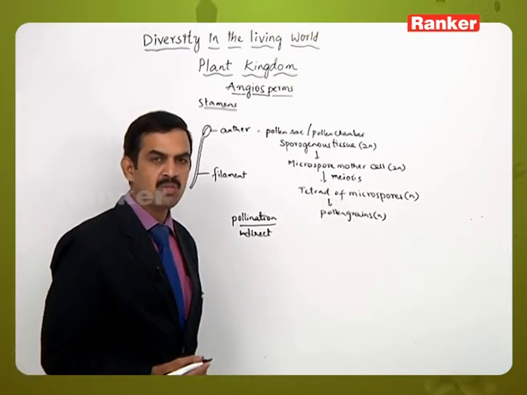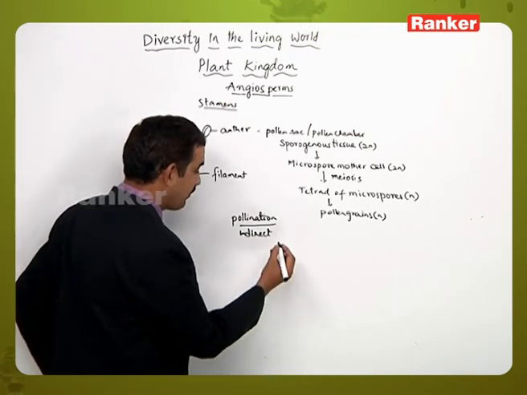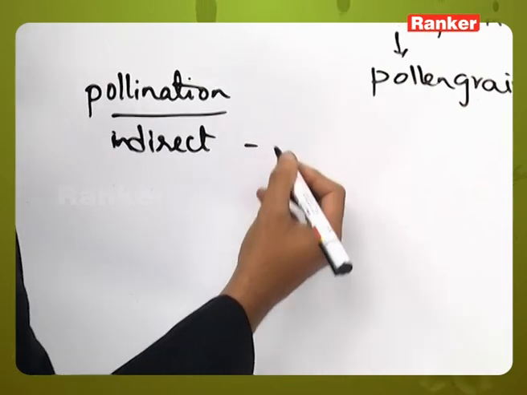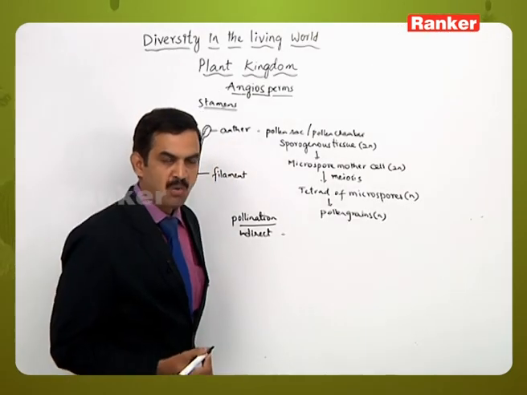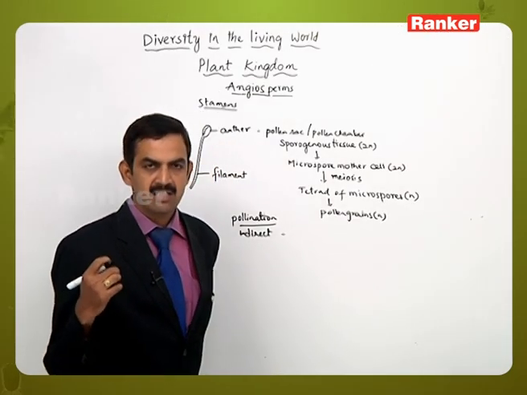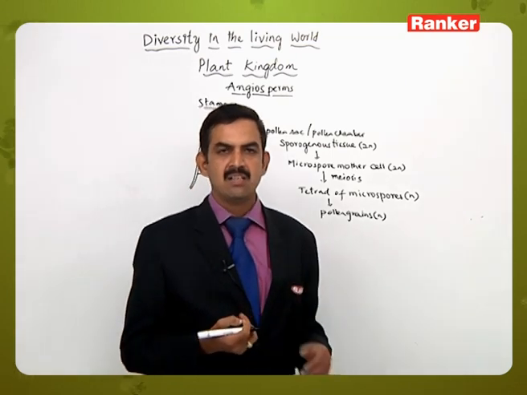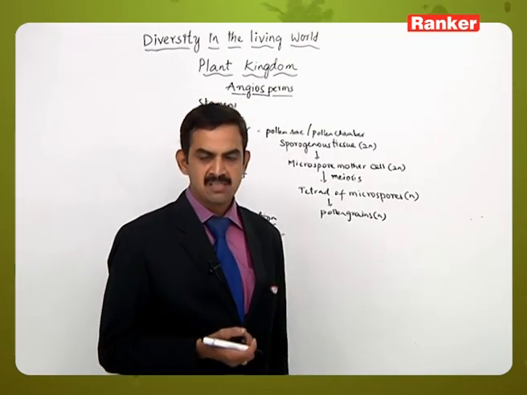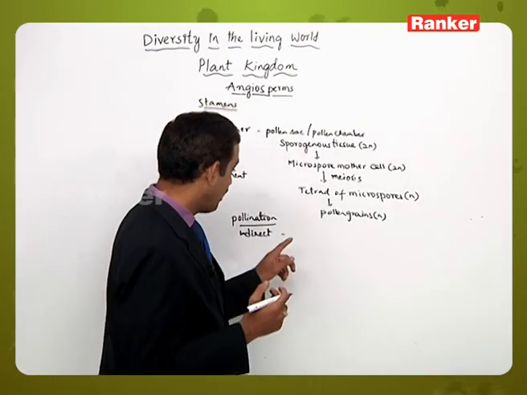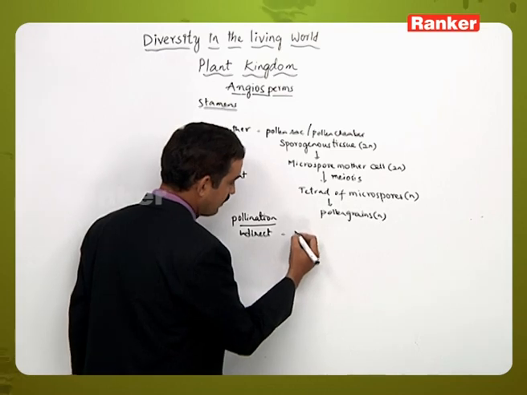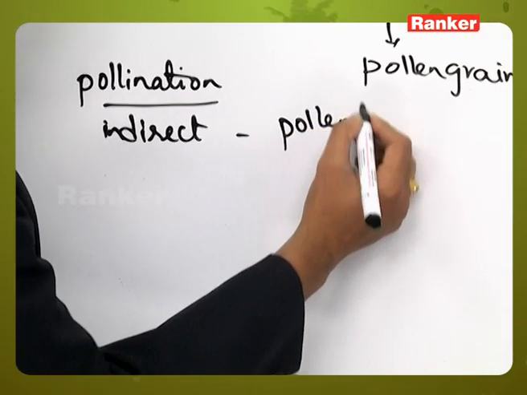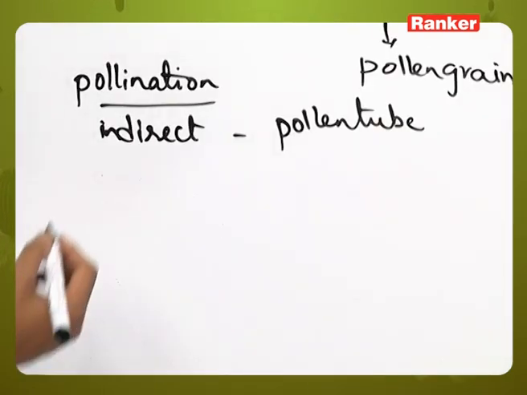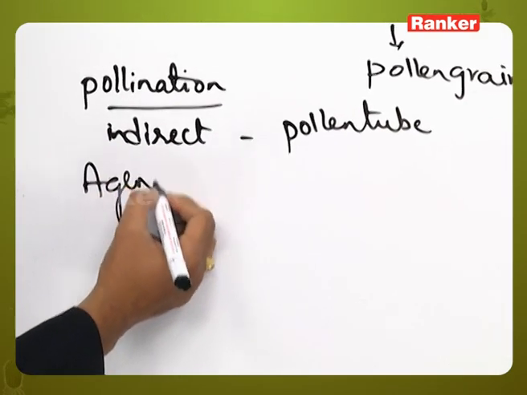Here the pollination is called indirect, because the pollen grains are reaching the stigma but not the ovule directly. When they reach the stigma, interactions occur between the stigma and the pollen grains, so a stimulus is received by the pollen grains if the stigma receives the right type of pollen grains, and in the meantime the pollen grain produces the pollen tube.